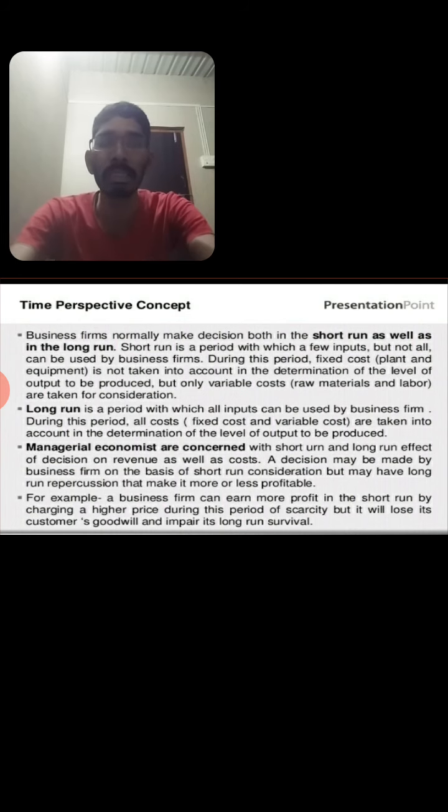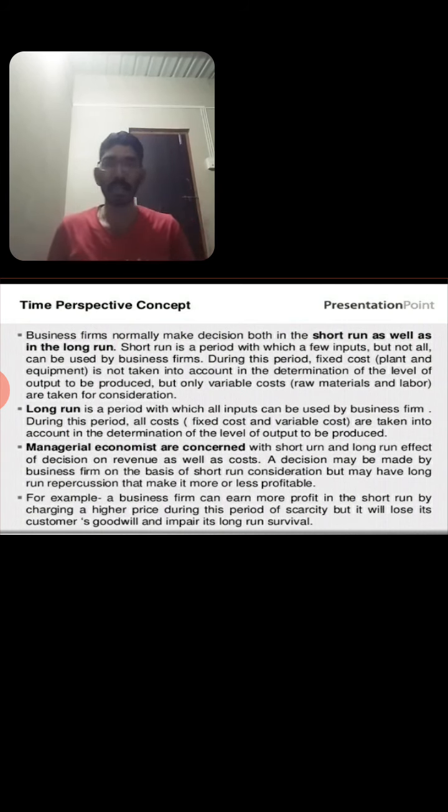First we can understand the incremental cost. We can calculate it like this. Please note that point. The incremental cost is called IC. Incremental cost IC equals C2 minus C1. IC means incremental cost, C2 means new total cost, and C1 means old total cost. That is how we get the incremental cost. In the same way, incremental revenue means IR. IR equals R2 minus R1.